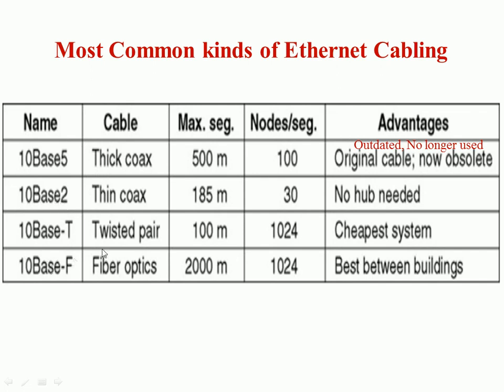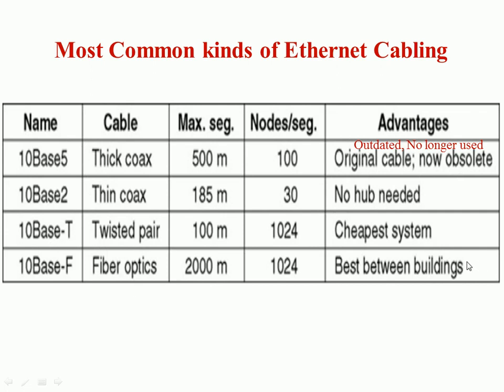10 base T is for twisted pair, which connects 124 nodes with a maximum distance of 100 meters, and 10 base F, that is fiber optic cable, also connects 124 nodes with 2000 meters.